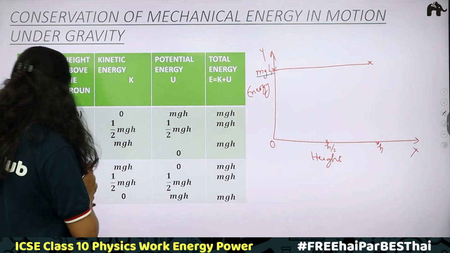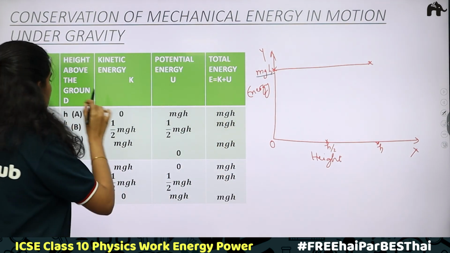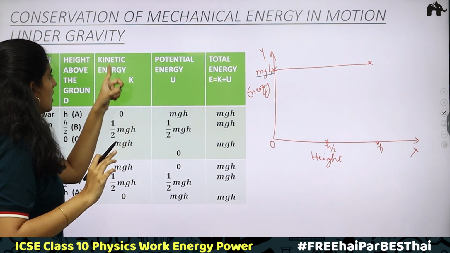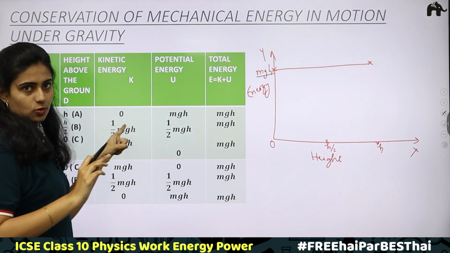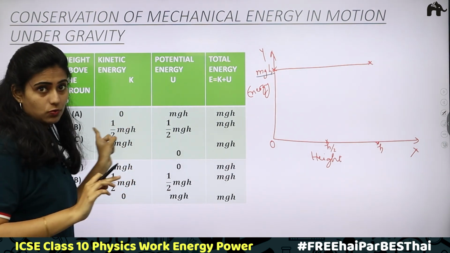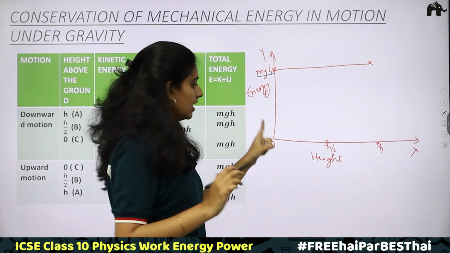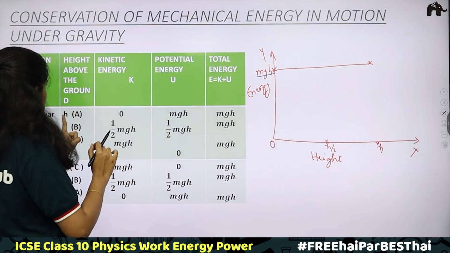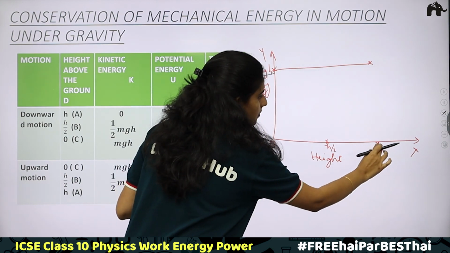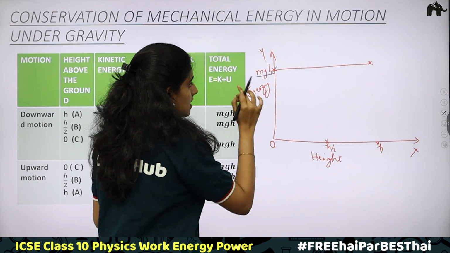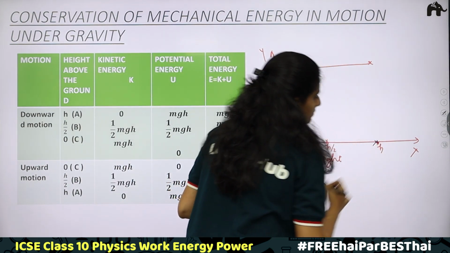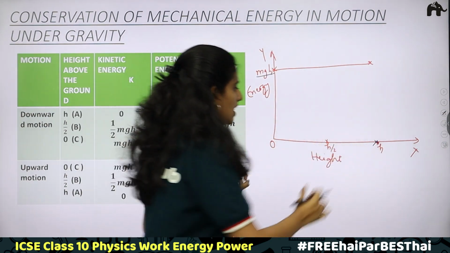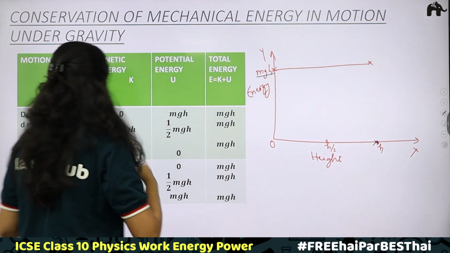Okay. So first position at point h. In case of downward motion, what is the kinetic energy? Kinetic energy K is equal to 0. Okay, we are taking the case of downward motion. Where do we have 0? Kinetic energy is 0 at what height? At the maximum height. Okay. Kinetic energy is 0, so this is the point. Energy on the y-axis is 0, x-axis h.